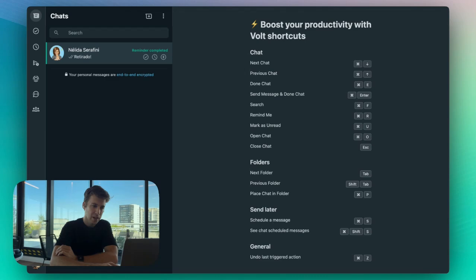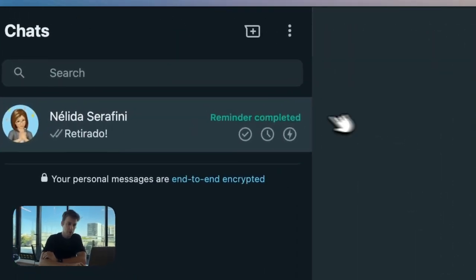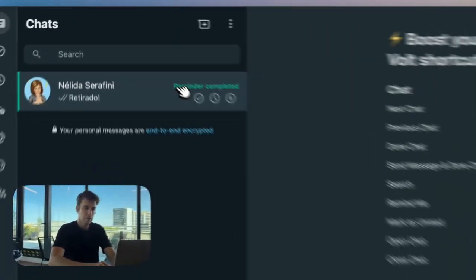And this is how a reminder looks when it comes back to the inbox. It's going to appear here as reminder completed, so I can follow up with this person at that time. With reminders, you never forget to follow up with anyone on WhatsApp. I hope you find it useful.